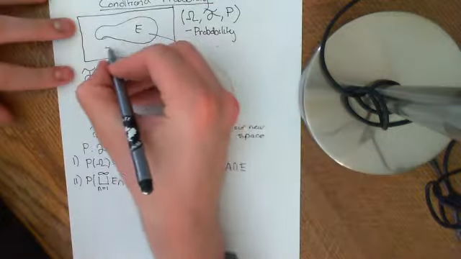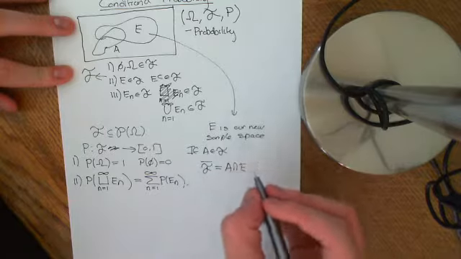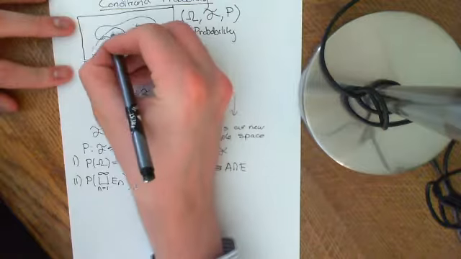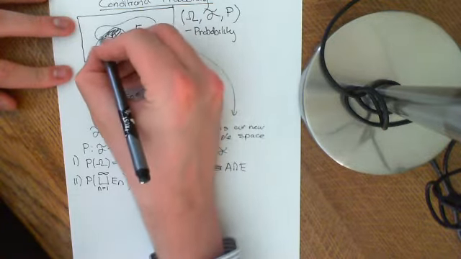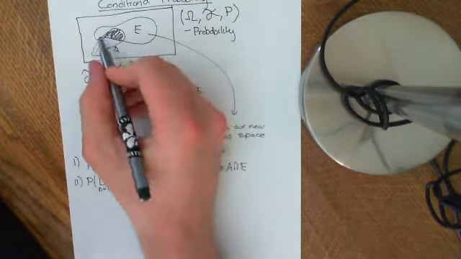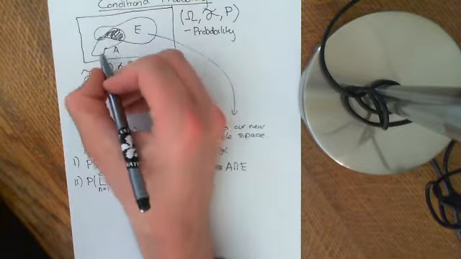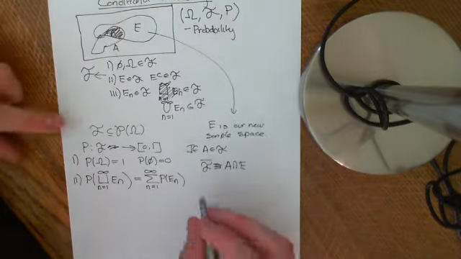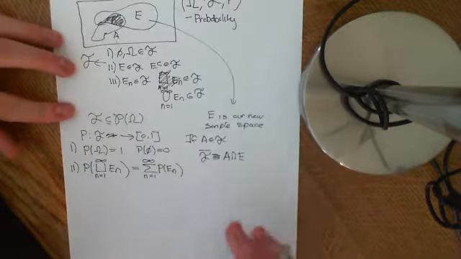So if you have another event, let's say A here, then we're going to define A bar, which is just the intersection of it with E. So the bit of the event A which is in E, which is the natural thing to do. We want to create a new set of events that is relevant just to E. We're now considering E as our whole space, so we take any event in our bigger space and restrict our attention to the bit that's in E. Now we want to prove that that obeys the axioms of this sigma algebra up here, otherwise it's not going to be a probability space, is it?